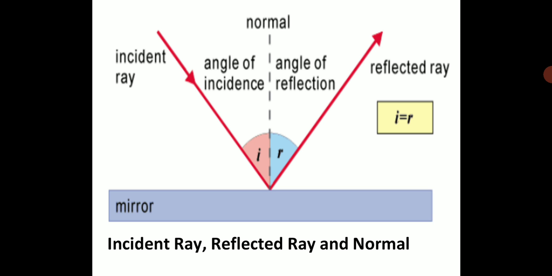So this is a diagrammatic representation of the incident ray and reflected ray and the angles formed by them, and the normal, that is a perpendicular line. Please draw this diagram, it is extremely important.